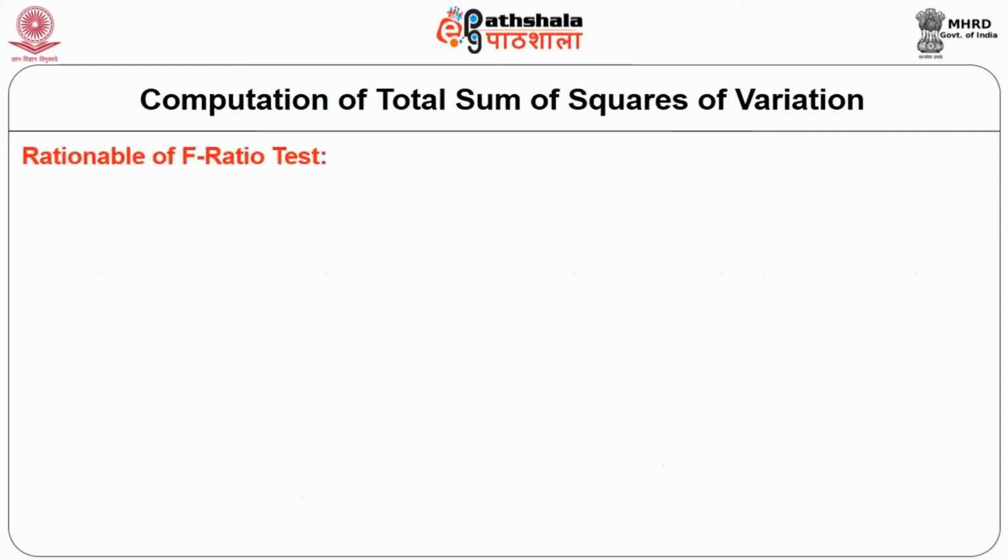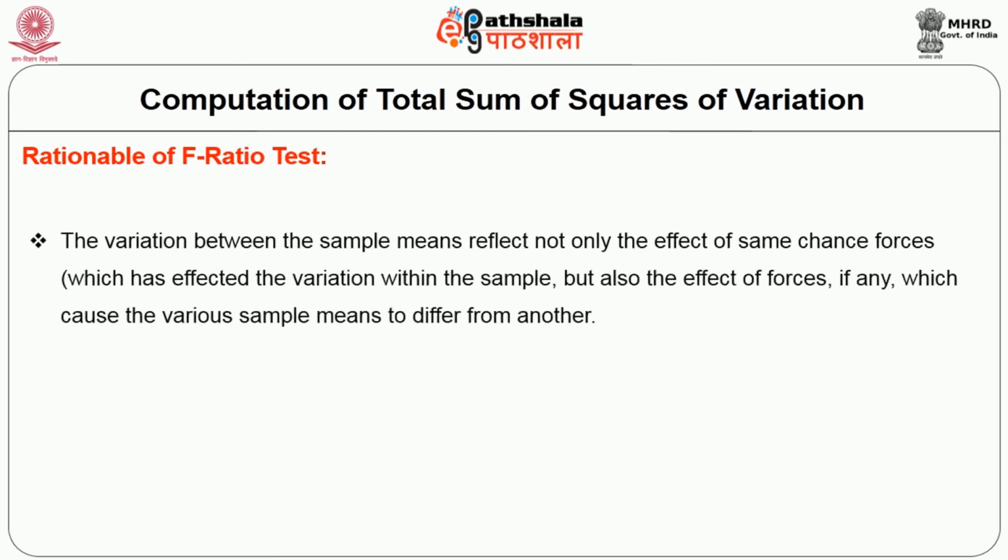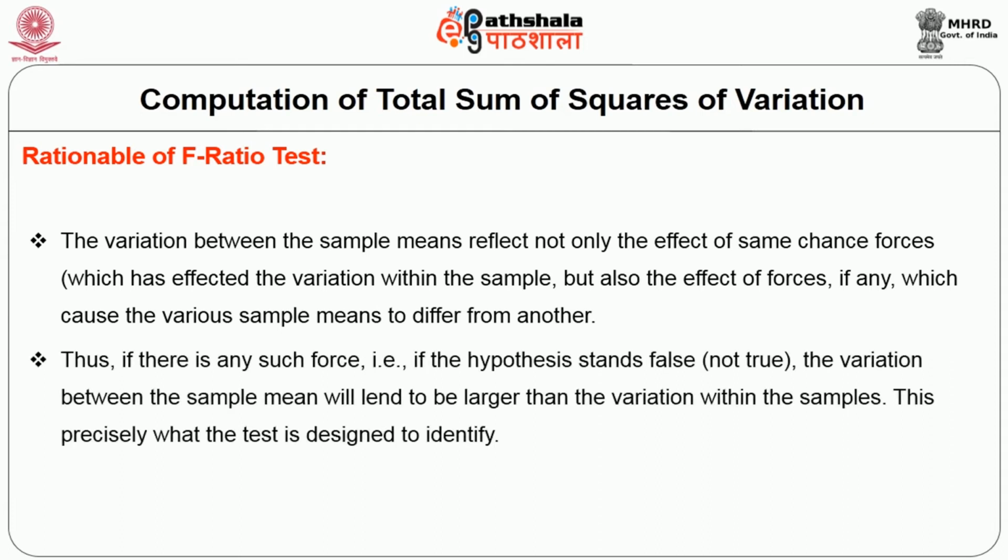Rationale of F ratio test. We know that the variation between the sample means reflects not only the effect of the same chance forces which have affected the variation within the samples, but also the effect of forces, if any, which cause the various sample means to differ from one another. Thus, if there is any such force, that is, if the hypothesis is not true, the variation between the sample means will tend to be larger than the variation within the samples. This is precisely what the test is designed to identify.